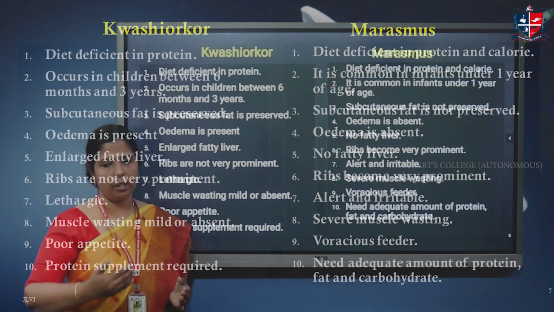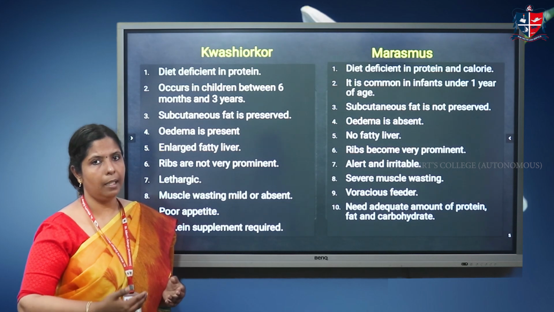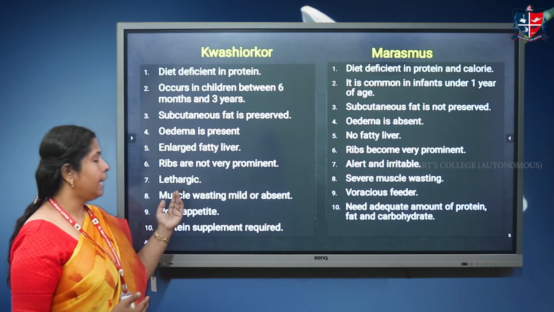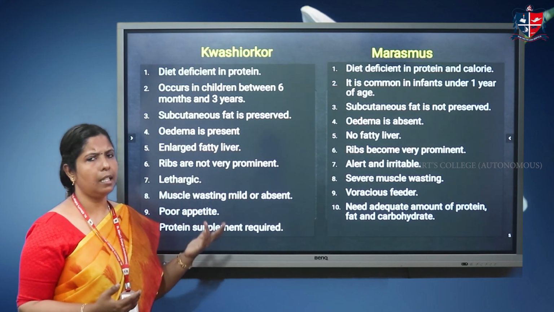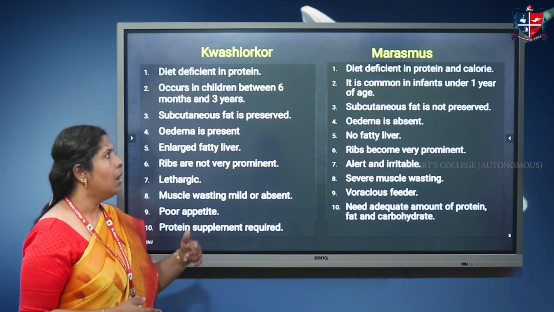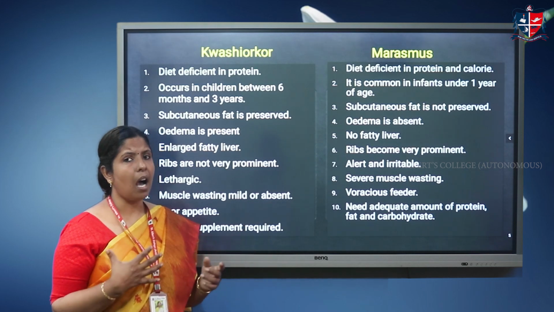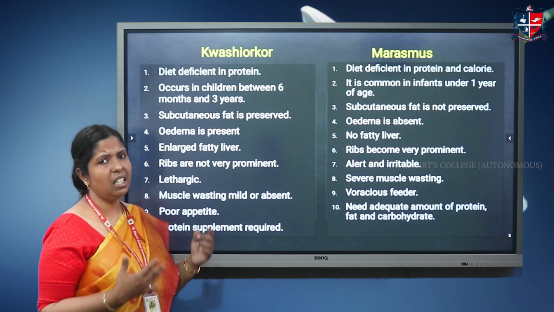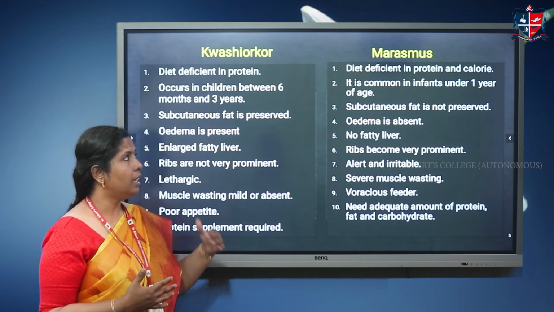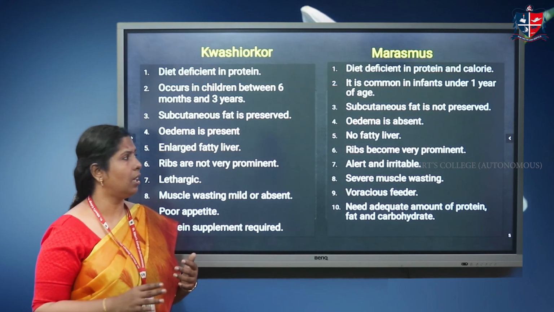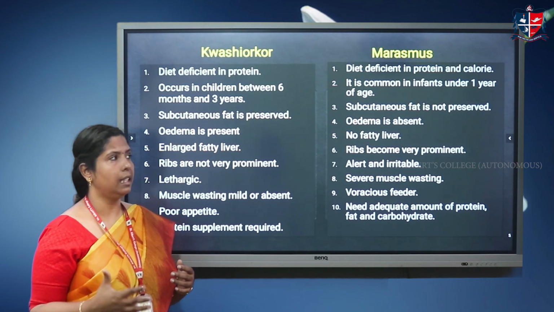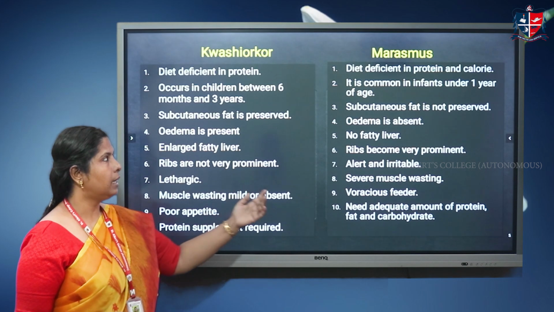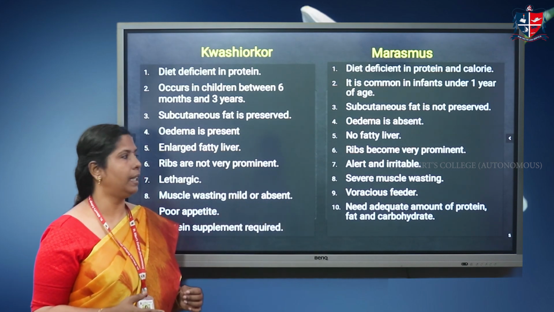Because of the subcutaneous fat preservation, they will have a swollen belly. If edema is present, that is Kwashiorkor; in marasmus, edema is absent. In Kwashiorkor the ribs are not very prominent, while in marasmus you can see the ribs are very prominent. The kids in Kwashiorkor are very lethargic, while in marasmus they are very hungry, so they will be alert and irritable. Muscle wasting is absent or very mild in Kwashiorkor, but in marasmus there is severe muscle wasting.